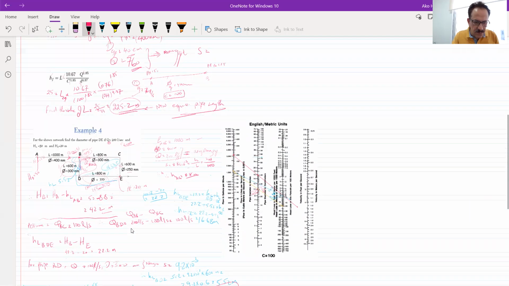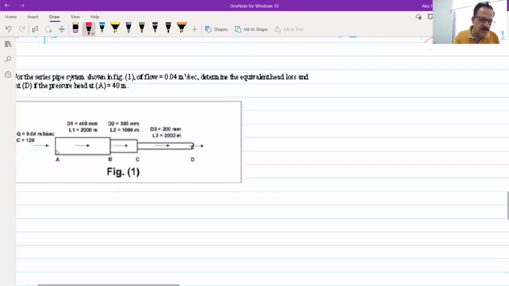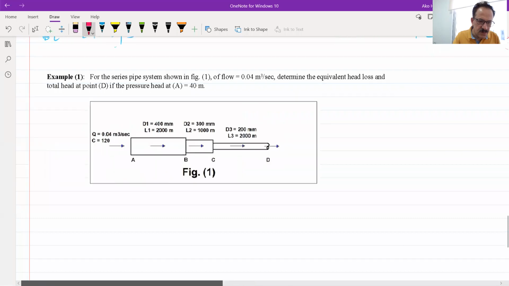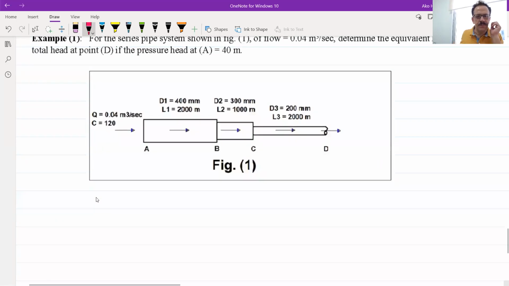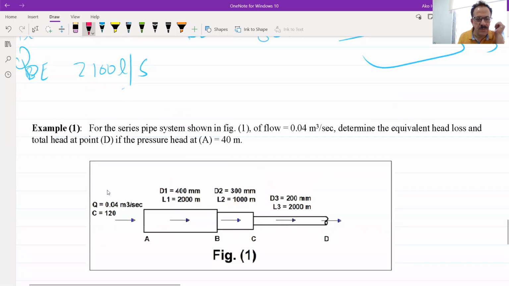The last example is here, and I will leave it for you, but I will give you hints for that one. I have 3 connected pipes in series. This is pipe 1, that's pipe 2, pipe 3.